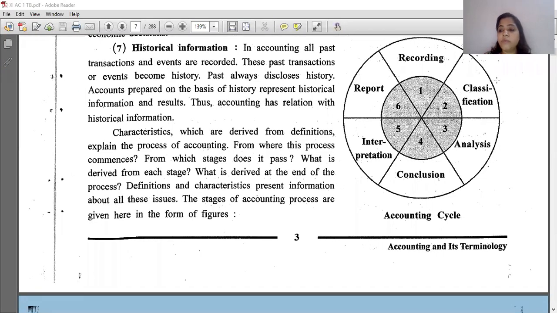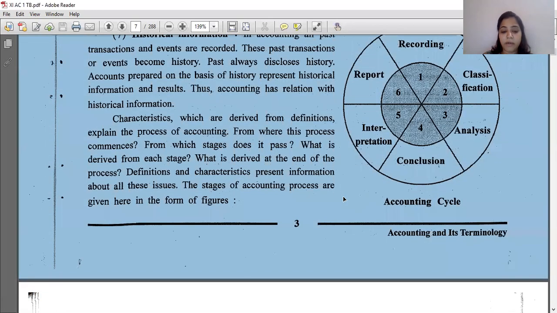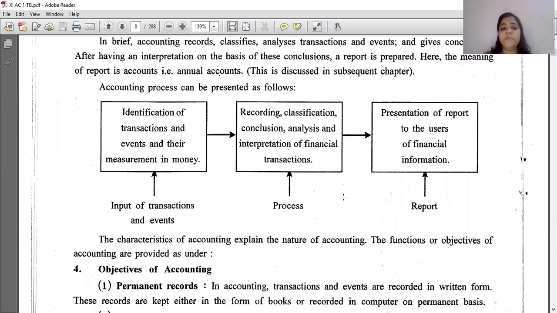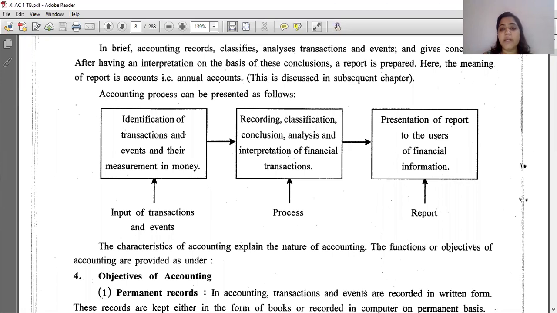Now we are going to see the objectives of accounting. Before that, let us see one chart. In brief, accounting records, classifies, analyzes transactions and events, and gives a conclusion.